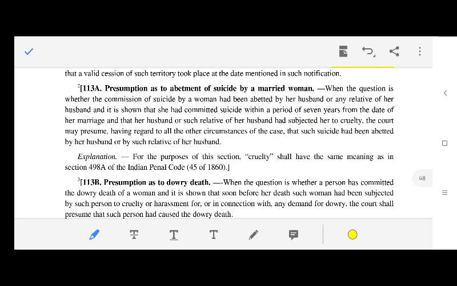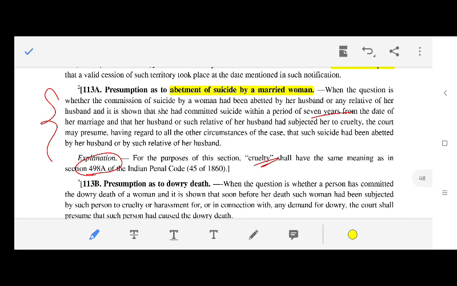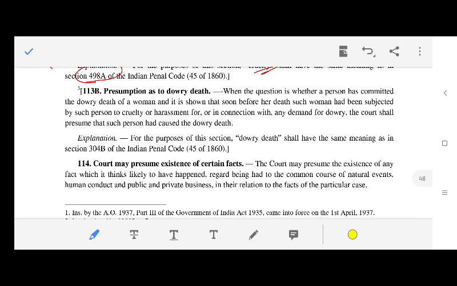113A: presumption as to abetment of suicide by a married woman. All provisions of dowry and the 7-year period are given here, and cruelty has the same meaning as in section 498A. It is abetment of suicide, section 306, by a married woman. Then 113B, presumption as to dowry death, section 304B.